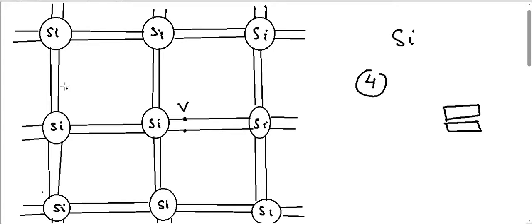Then this bond will be broken. Correct? So what I have is one electron going to the conduction band. Now this will help to conduct electricity. This electron will help to conduct electricity when it goes to a conduction band.